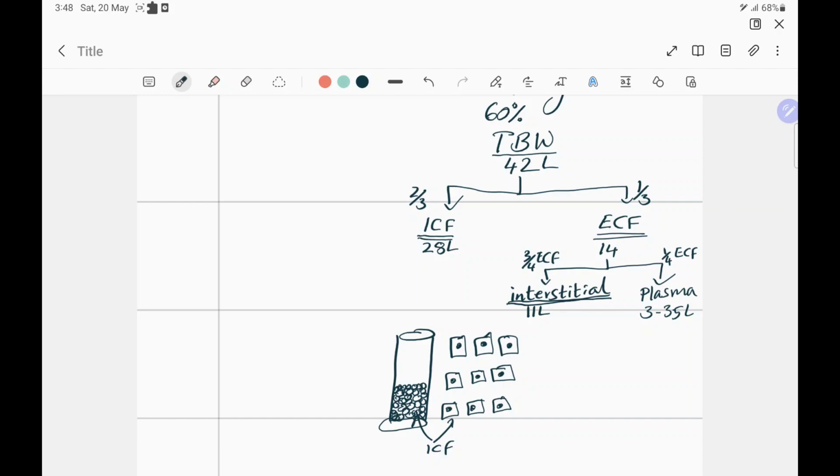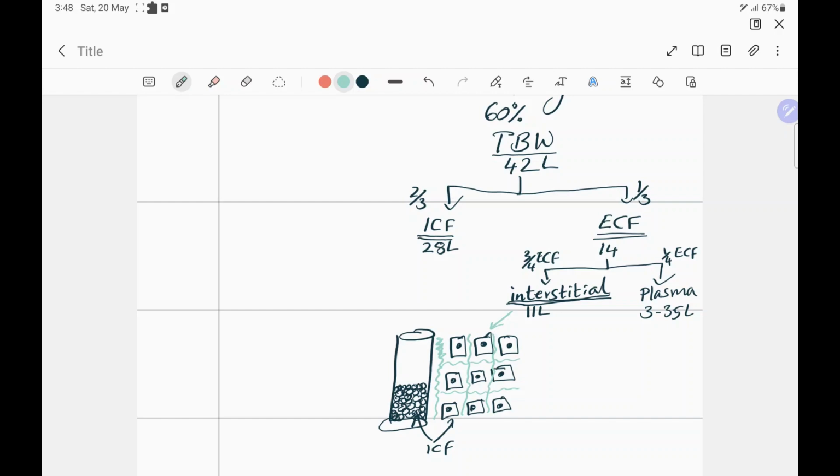But now ECF is composed of two compartments. I'm going to draw this in green. You see this fluid over here? This is ECF because it's not in the cells. However, this ECF, which is bathing your cells outside the vascular compartment, this is the interstitial fluid compartment we're talking about over here.